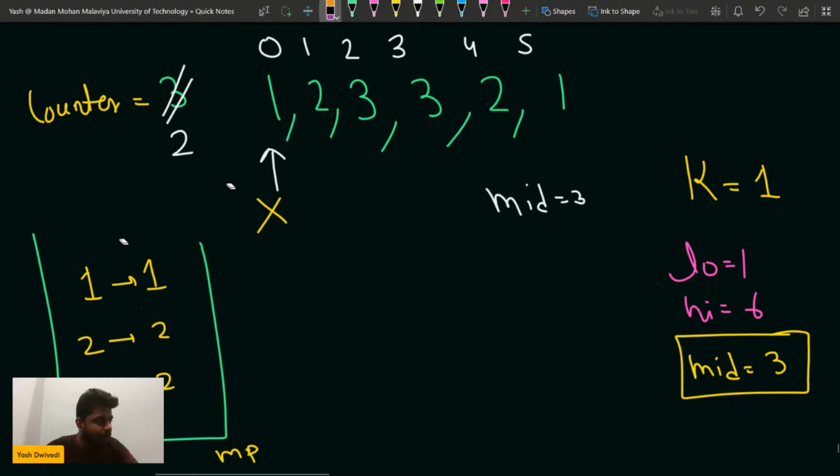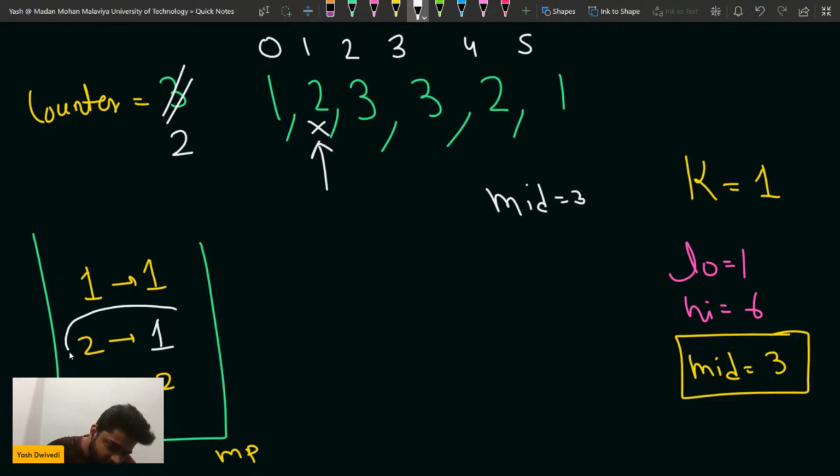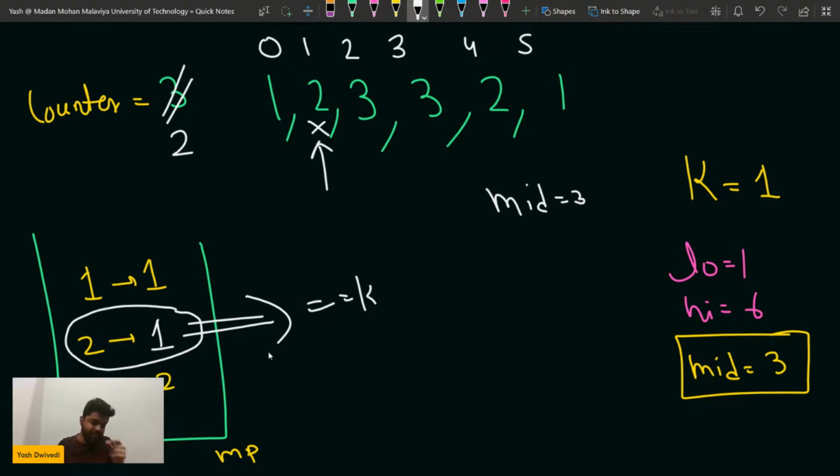Then I'll move forward, and this is also not greater or equal to this, so again I will remove this guy. Please write remove in the chat. This guy's frequency becomes 1. So I check the frequency in the map. Does this frequency become equal to k? Yes or no? Yes, it does become equal to k.